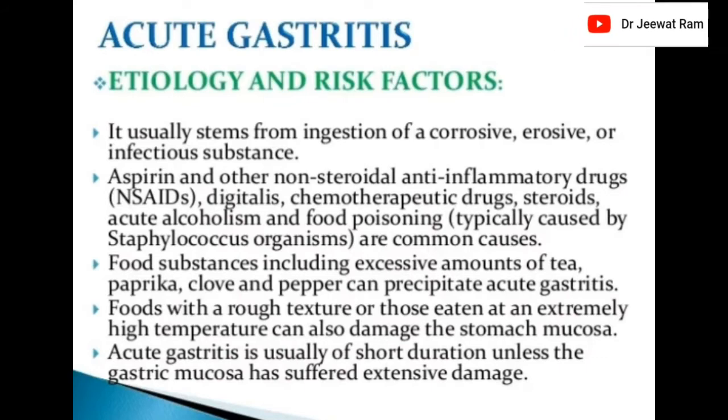Food substances including excessive amounts of tea, paprika, clove, and pepper can precipitate acute gastritis. Foods with a rough texture or those eaten at an extremely high temperature can also damage the stomach mucosa. Acute gastritis is usually of short duration unless the gastric mucosa has suffered extensive damage.